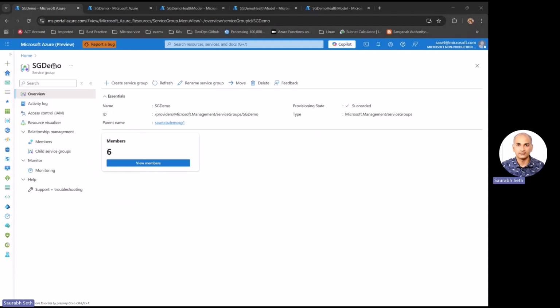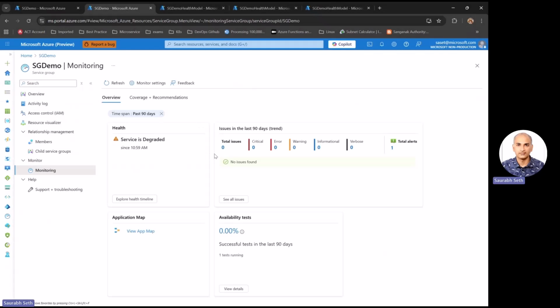Sure. This is my demo service group that I've created. It's got 6 members, which are basically some databases and an Azure web app that I have. I can also create child service groups, so I can create a hierarchy of service groups, which could be nested. So I can have environment-wise service groups, or I can also have service groups by different services that I'm creating. There's also a monitoring section as part of the service group that I've created.